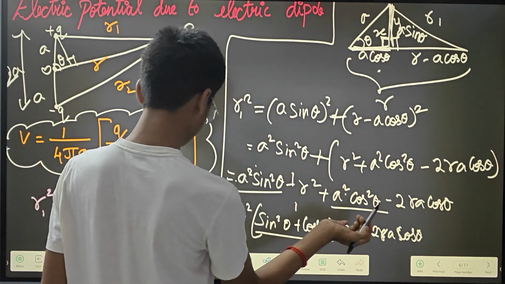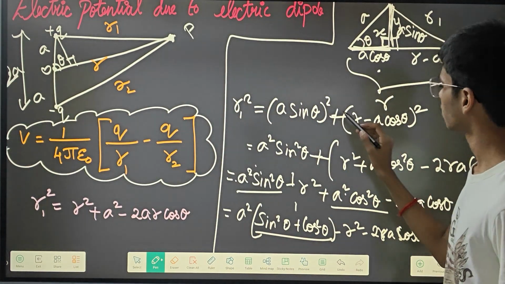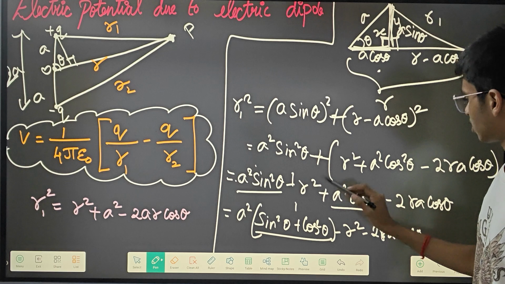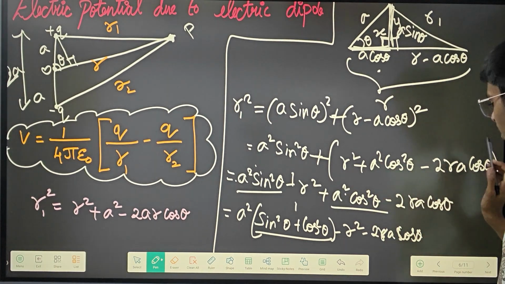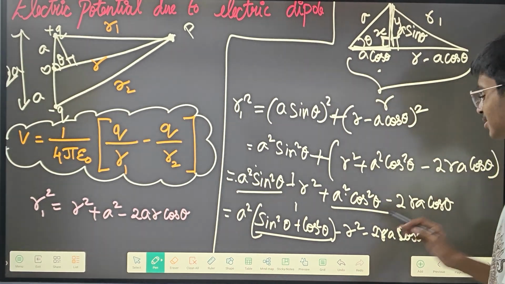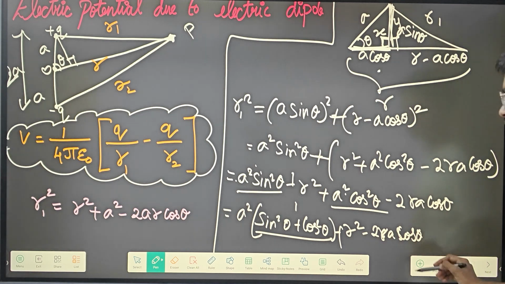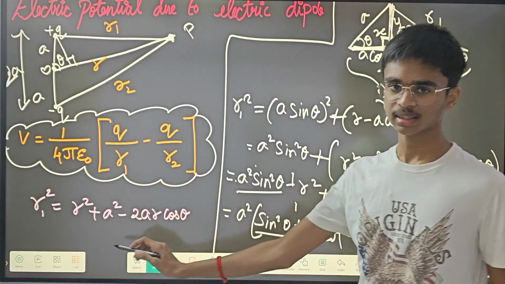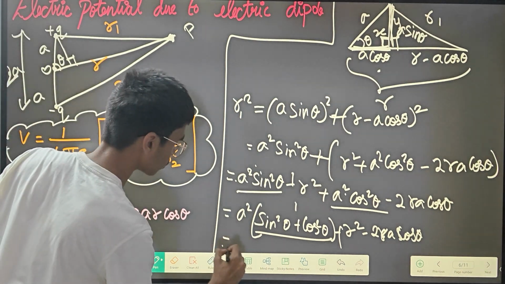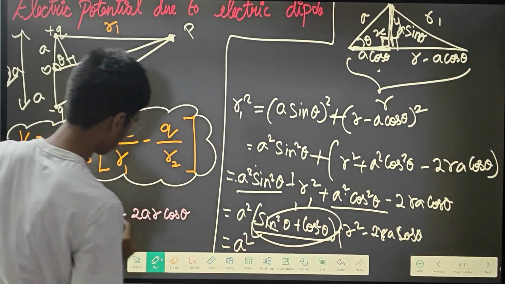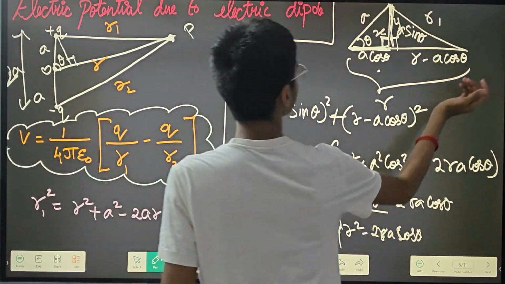Sorry, I wrote a minus in one place where it should be a plus. So it is R square plus, and the terms are plus and minus as written here. So a square times 1, which is a square, plus R square minus 2Ra cos theta, which is exactly the expression we started with.